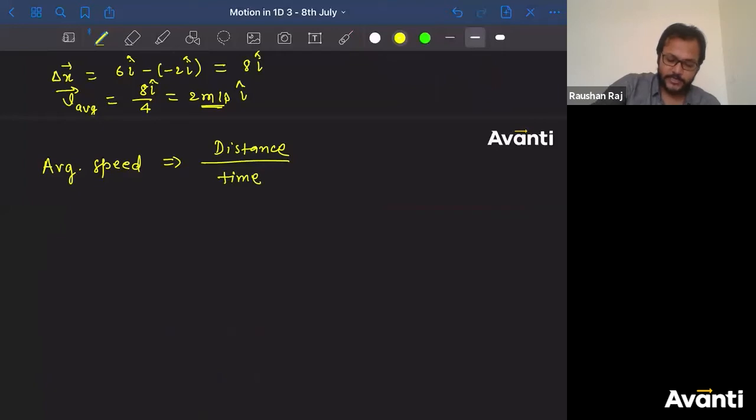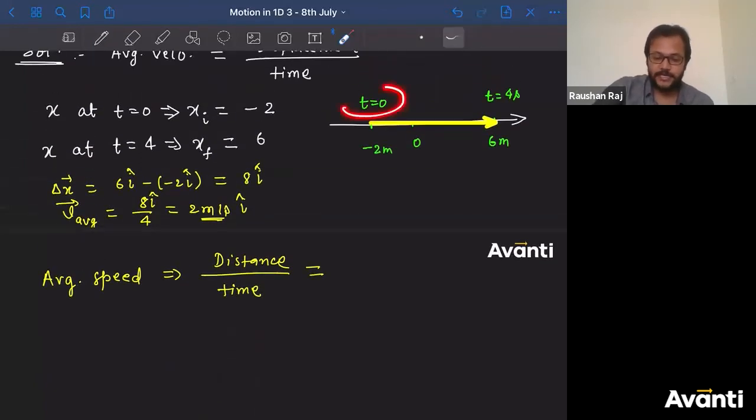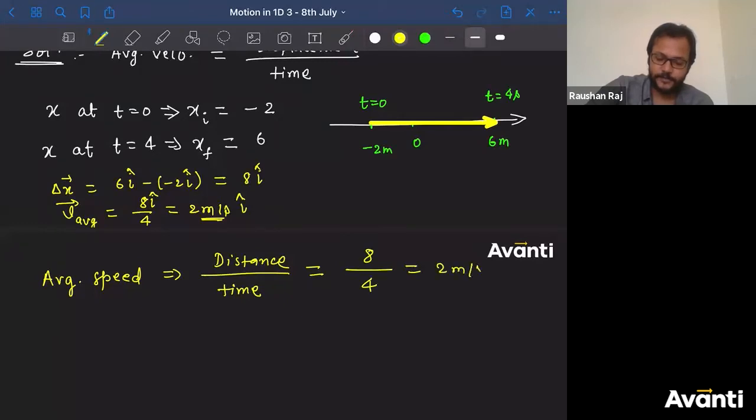Tell me guys, what is the distance covered by the particle from t equal to 0 to t equal to 4 seconds? It's 8 only, right? 8 divided by 4. So what is the answer? Average velocity is equal to average speed here. The magnitude of average velocity is equal to the magnitude of average speed here.